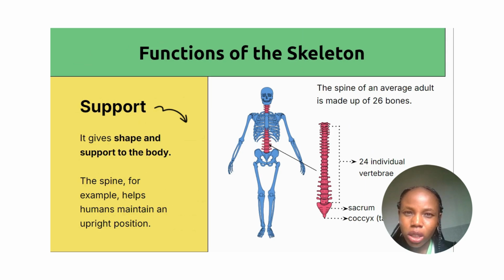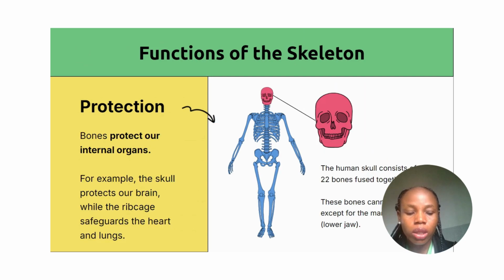Can you just imagine it? A human being without spine. They can't stand properly. So the spine there is acting as a support. It gives support to the human body so that human beings can walk, stand erect, and even sit. Another function of the skeleton is protection.